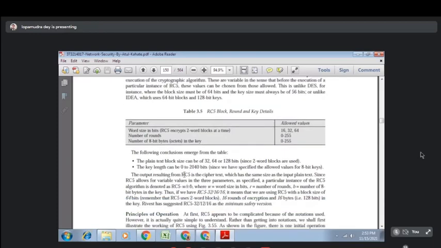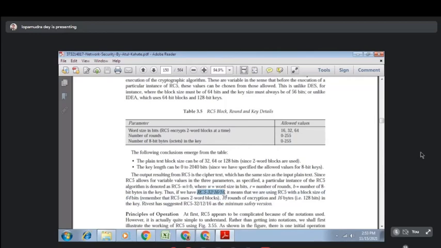So the output resulting from RC5 is the ciphertext, which is the same size as the input plaintext. Since RC5 allows for variable values in the 3 parameters, a particular instance of the RC5 algorithm is denoted in this way. So if I write RC5-32, this comes very often in MCQs, okay?